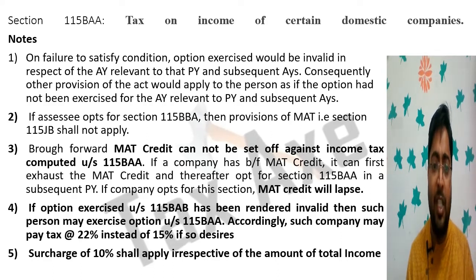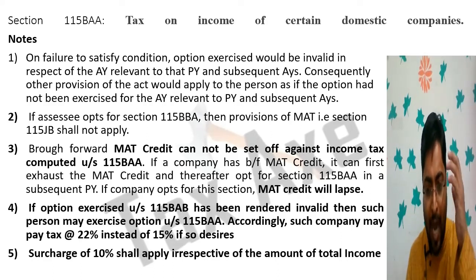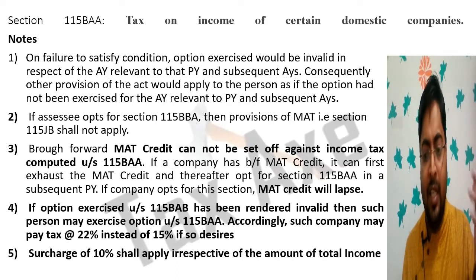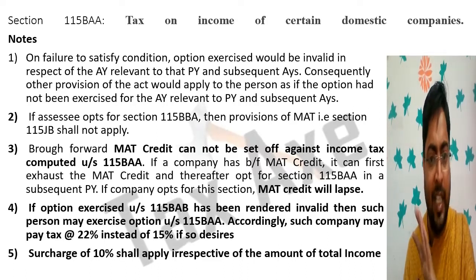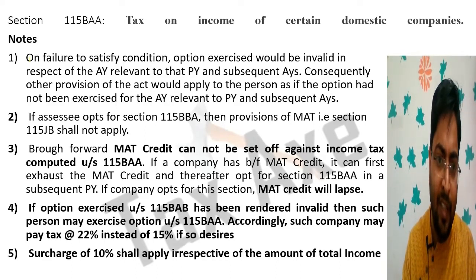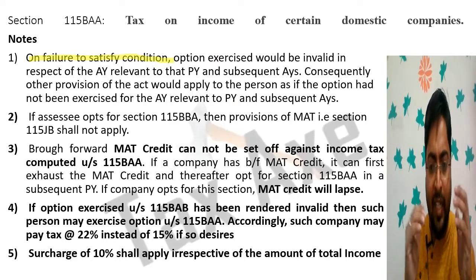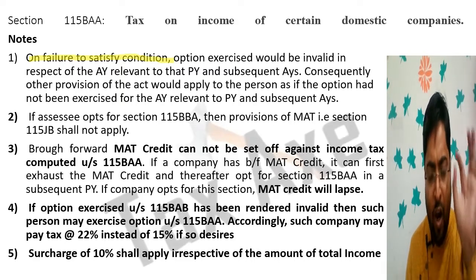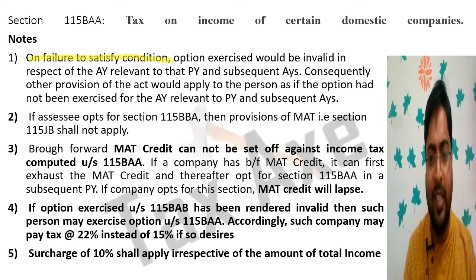On failure to satisfy condition: there are some conditions that if you opt for 115BAA, you have to forego certain benefits, certain deductions, certain exemptions. If in any case a condition is failed, the option exercised would be invalid. In previous slides I have discussed elaborately what conditions are required to be fulfilled, but in case of failure of these conditions, the option exercised would be invalid in the assessment year relevant to the previous year and subsequent assessment years.